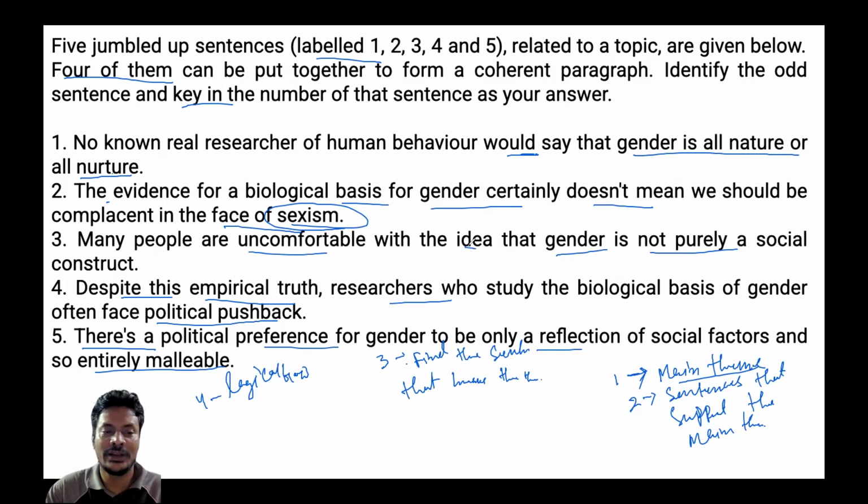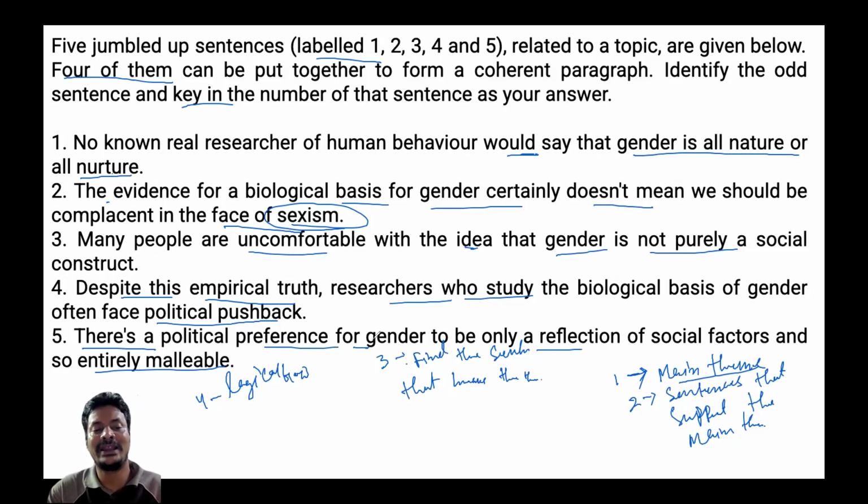Then third indicates many people are uncomfortable with gender not being only social. Then the fourth one says researchers who study the biological basis face political pushback. And fifth is a political preference for gender being only social and changeable, isn't it?